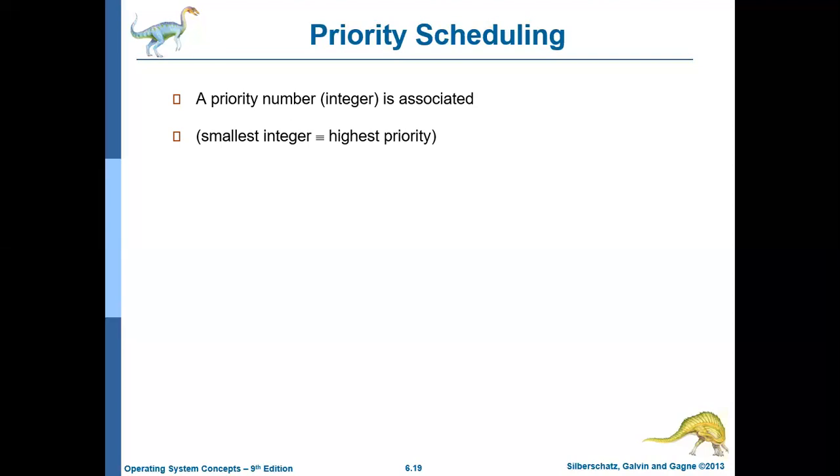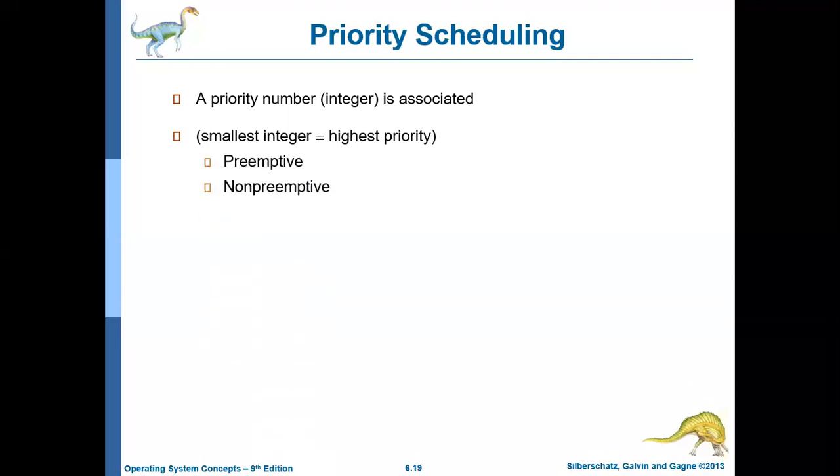That is, if the priority number associated with a particular process is less, then it has the highest priority. For example, if you have two processes P1 and P2 with priority numbers 1 and 5 respectively, then process P1 has higher priority than process P2. So the lesser the number, the more the priority.